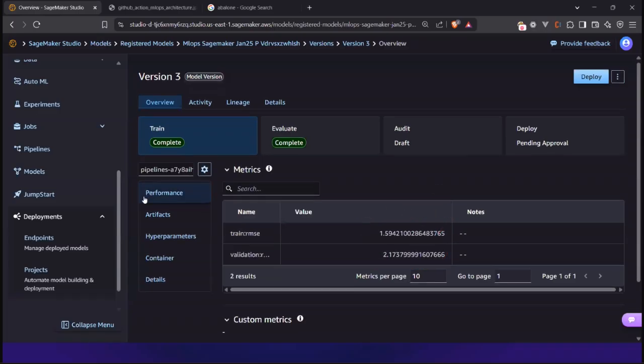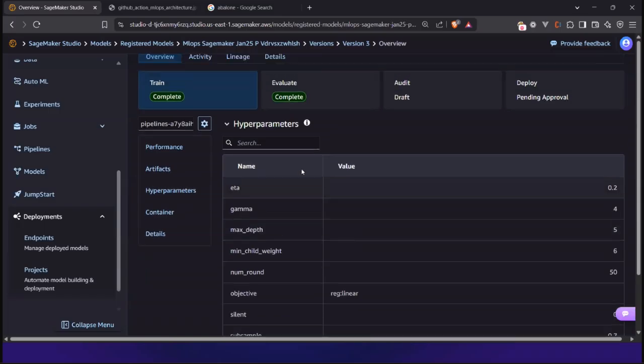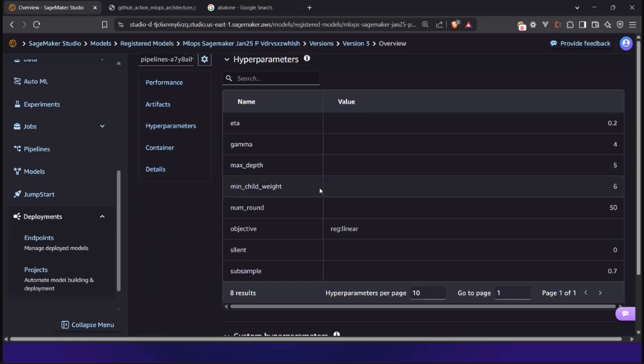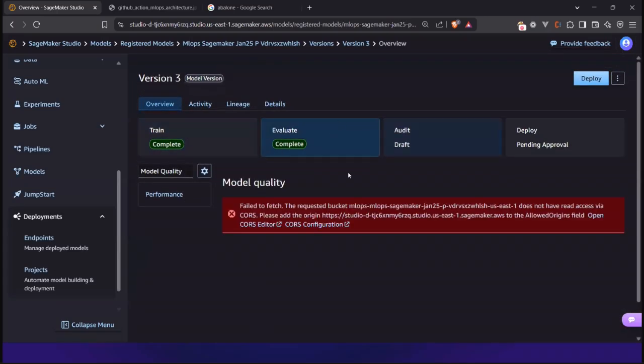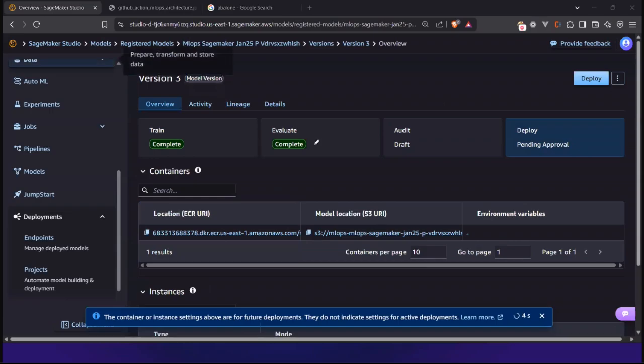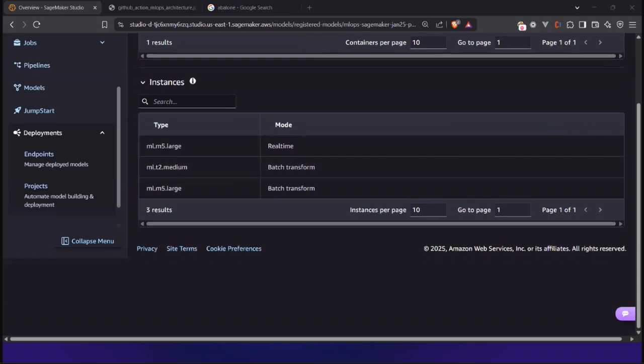And here I have a lot of other things. The hyperparameters that I use will be configured by your data scientist. These are the hyperparameters used at the time of training a model, and they might change for different versions of models you might train, in case he wants it. Then if I go to my evaluation steps, so far I don't have any evaluation metrics, but if I go to my deployment stage, here you can see it says pending approval. That means this model is yet to be approved to deploy to production. If I scroll down here, you can see the kind of machine I would be using, a CPU-based machine, to deploy this model to production.